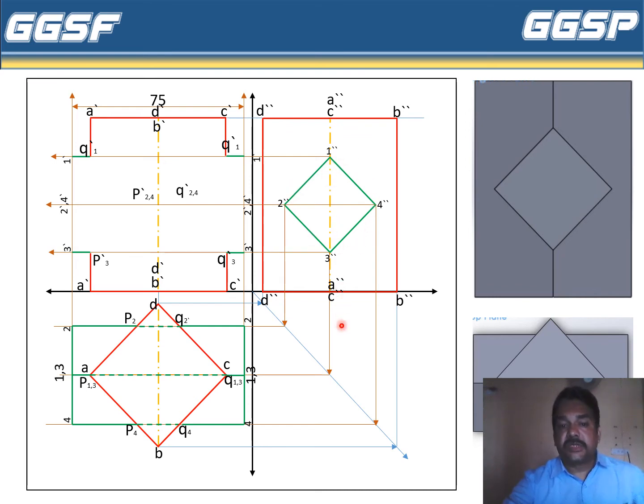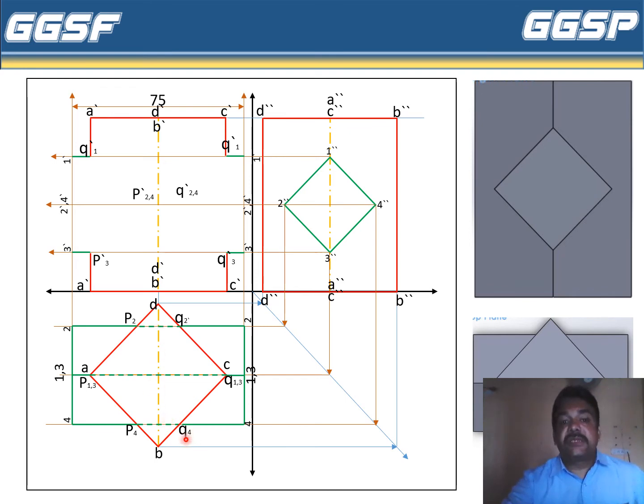Now this horizontal square prism will look like this in the top view, the green colored diagram. Okay, why are these dotted? Because these lines are going inside this square prism. So they are inside this square prism, that's why these edges are dotted edges.